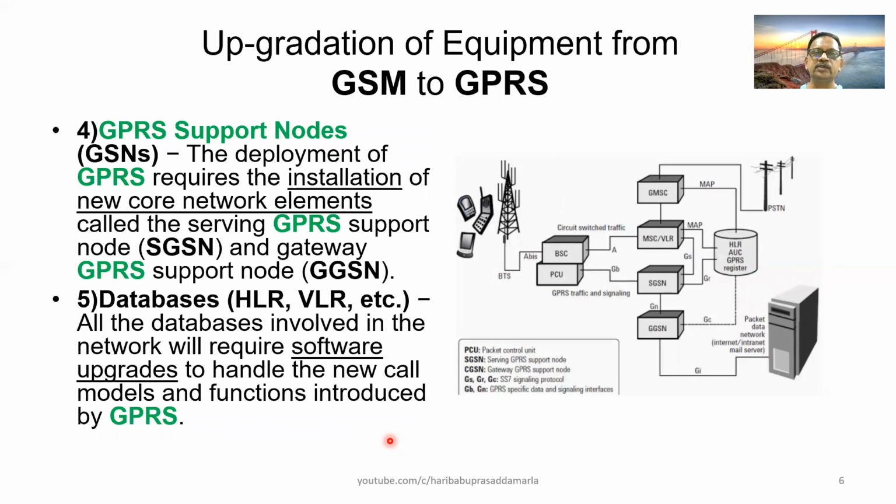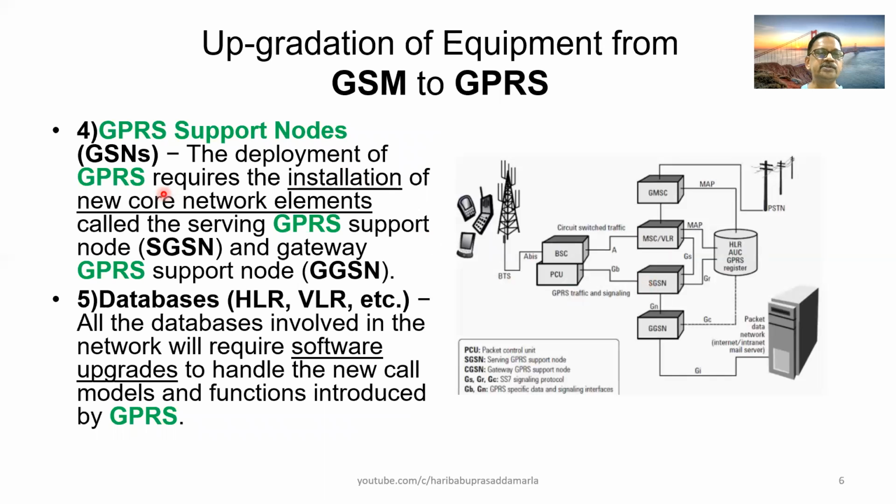Then we will continue the upgradation of various equipments for providing GPRS on the GSM network. Then we will come to GPRS support nodes. So SGSN and GGSN put together are known as GPRS support nodes.